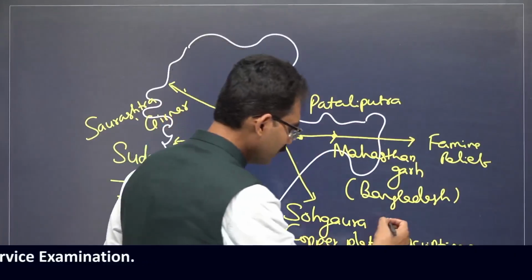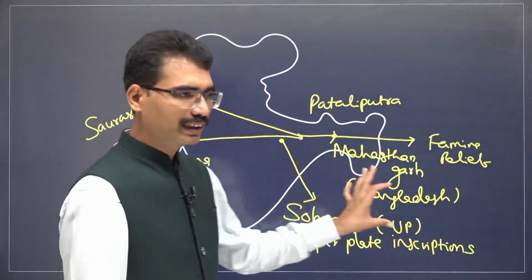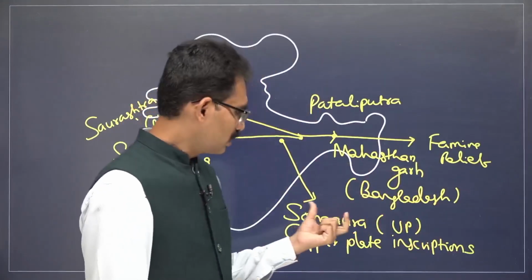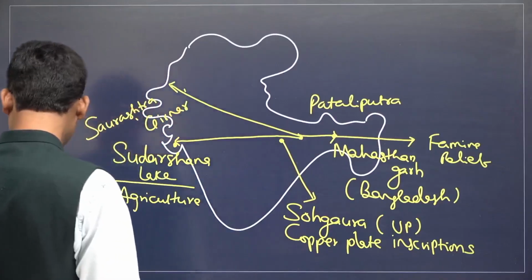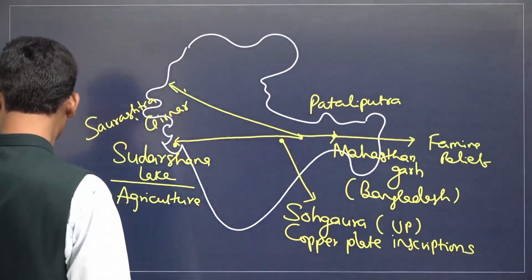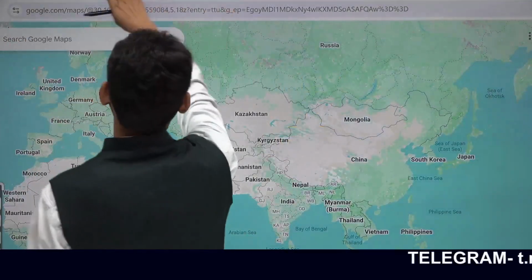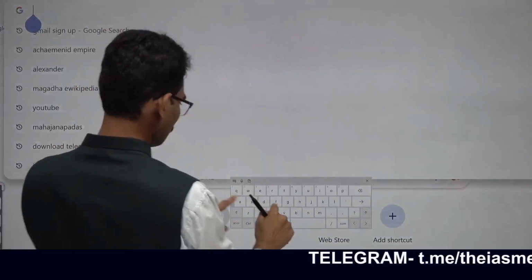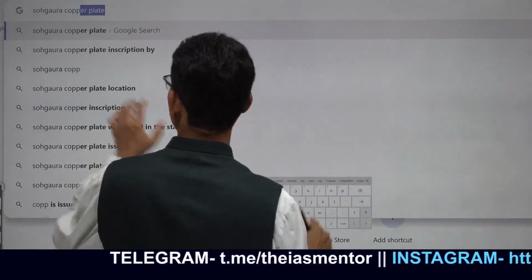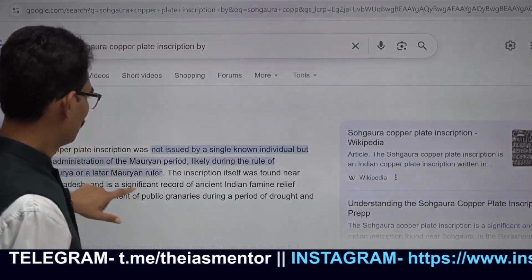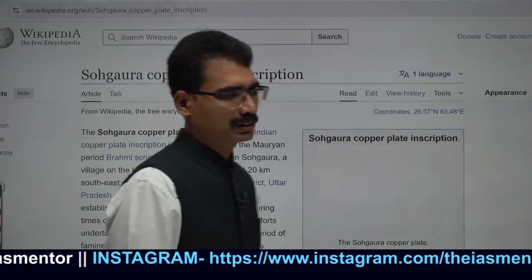It is in UP, Gorakhpur, near that area. Suhagaura copper plate inscription. I will show you exactly what the location is.